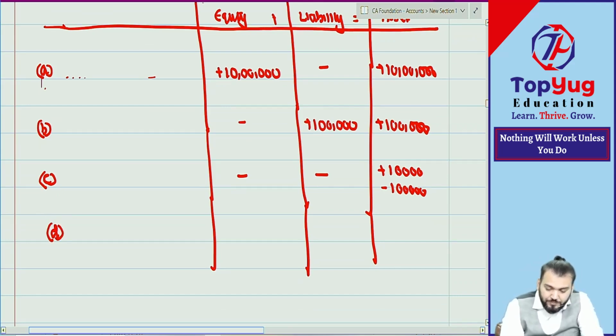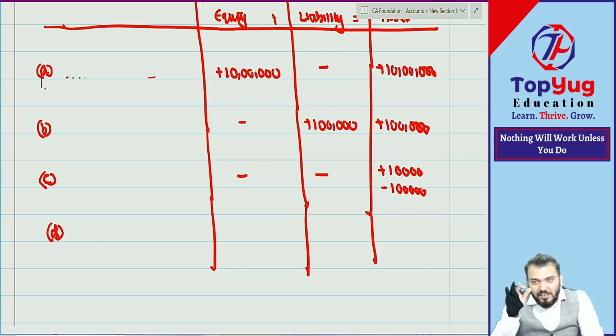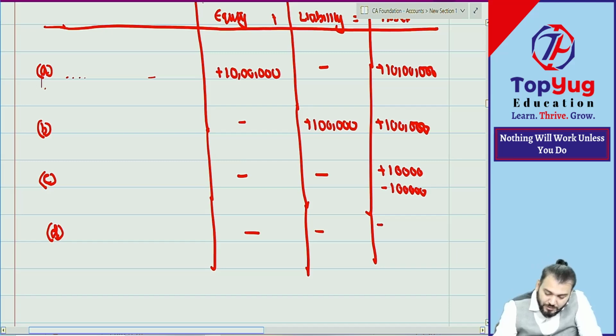Then what? Point number D I have given. What I have given? 1 lakh was deposited in bank. Tell me. Asset will increase and cash means asset will decrease, so bank will increase and cash will decrease. Plus 1 lakh and minus 1 lakh.